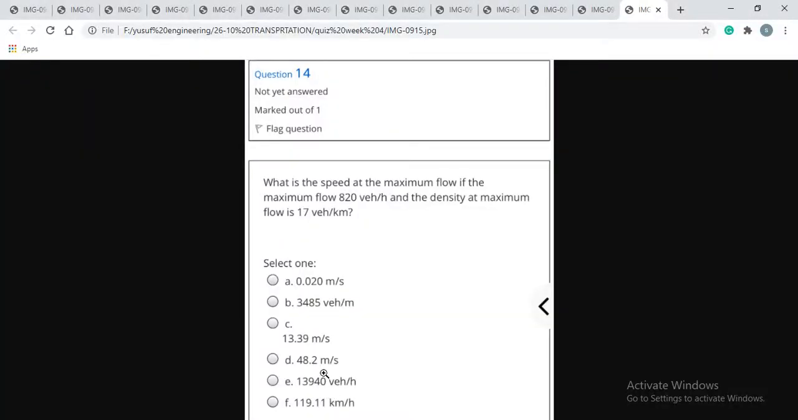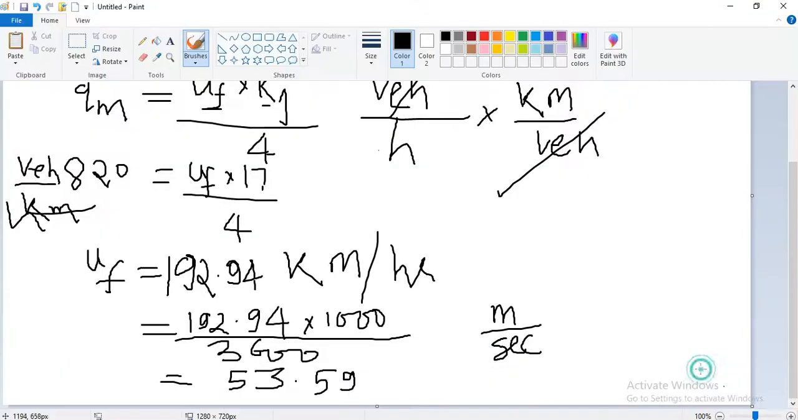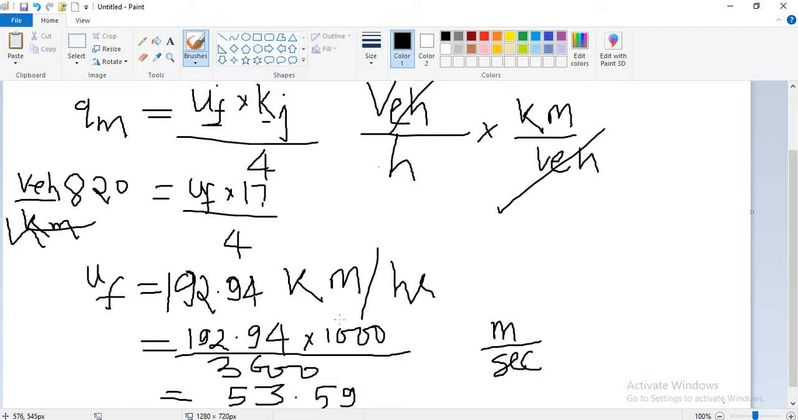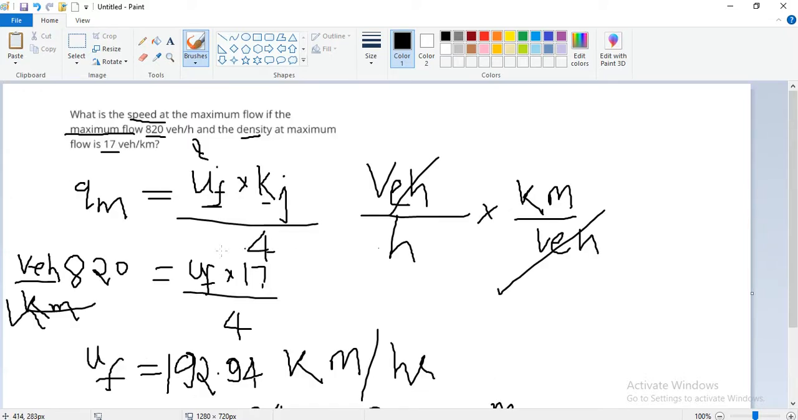53.59. Is there any answer? No. Means our solution is not correct. So what we can do, we again check the answer: 840 into 2 upon 17 is 192.94, into 1000 divided by 3600, so 53. So our answer is not correct.